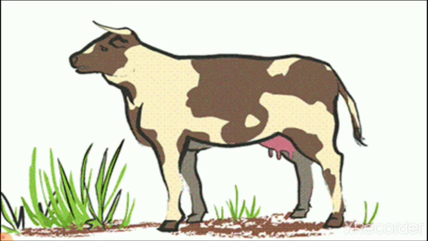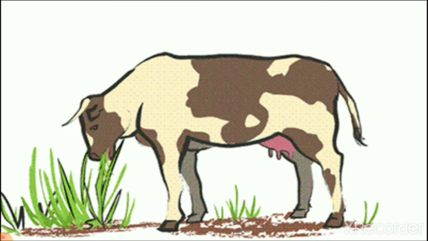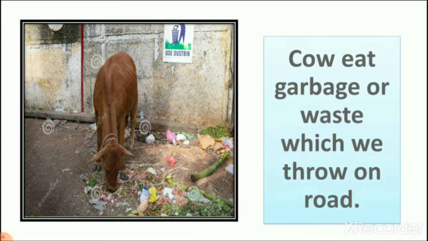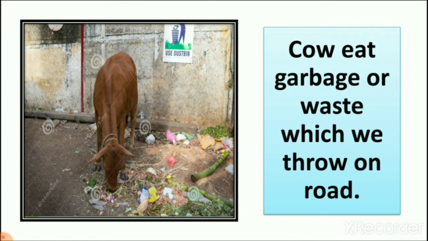They are roaming, and when they find green colored grass, they eat. We also learned that cows eat garbage or waste which we throw on the road, peels of vegetables, peels of fruit.